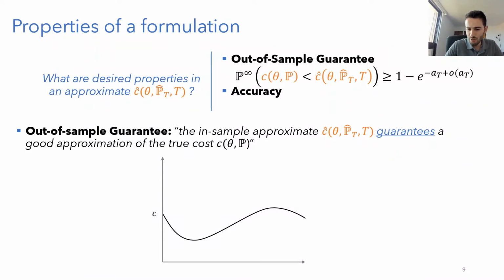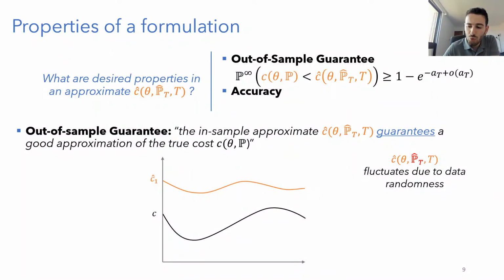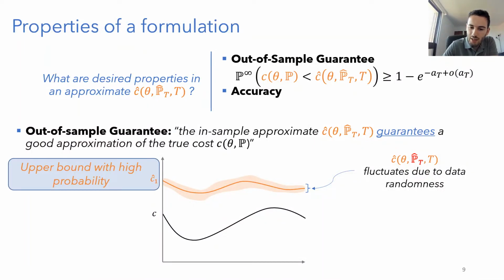So imagine this curve is my true cost. And then this is my estimate that would take any distribution, give me an empirical distribution and give me some estimation. Because the empirical distribution fluctuates due to the randomness of the data, this estimation will fluctuate around the nominal value. So what I want is that wherever the fluctuation, I'm always an upper bound with high probability. So when I take this fluctuation as high probability, which is here, I want to always be an upper bound. This is kind of what the guarantee is telling me. Whatever realization of the data, with high probability, I will always be an upper bound on my true cost.